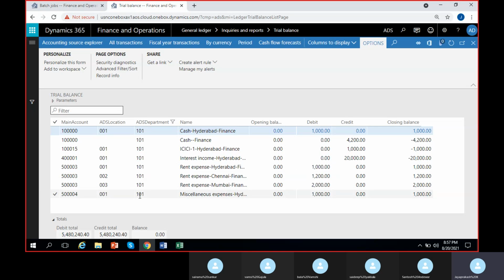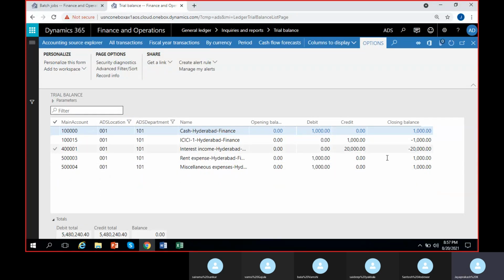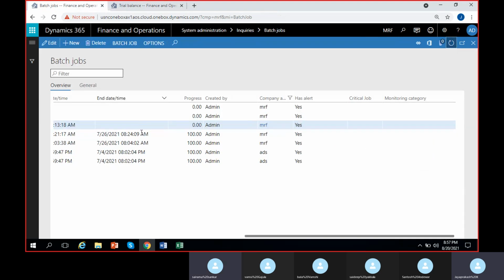And click Apply. See here. So these are all the balances in combination with main account plus department. We also have locations additionally. If you don't want location, you could have used another dimension set, main account plus department. That would have been easy. Or if you want only Hyderabad location plus finance department, then you can also filter the location. 001 is the Hyderabad value, so apply it. Then you have your balances here. For all these main accounts, using this combination, you have the balances. So literally you can make any kind of combinations as you wish, if at all you develop a good dimension set and create balances.